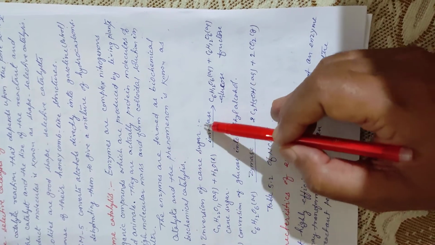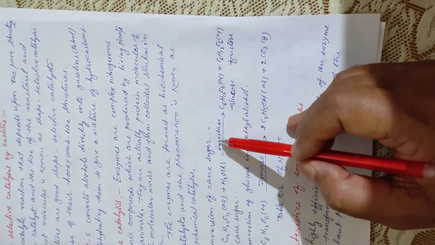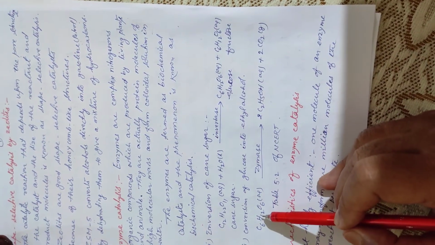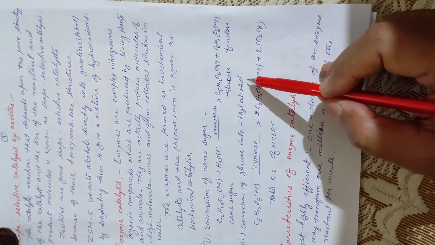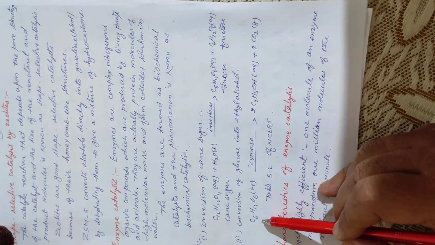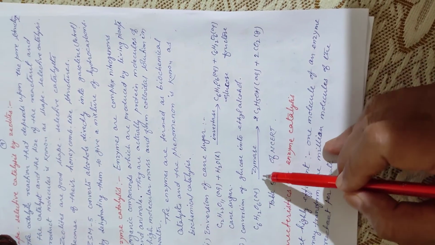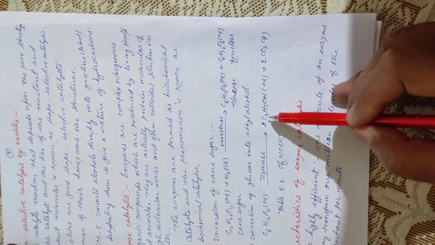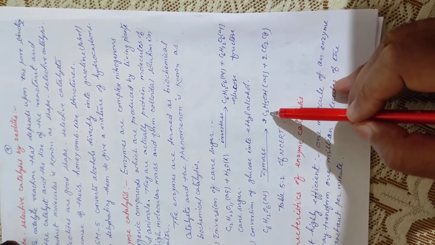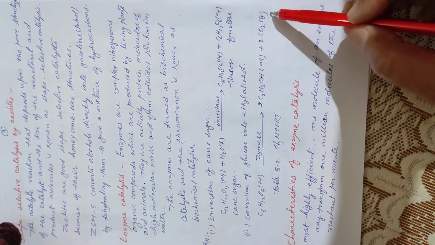So, here invertase is the enzyme which is acting as catalyst. Second is conversion of glucose into ethyl alcohol. C6H12O6 aqueous in presence of zymase gives ethyl alcohol plus CO2.